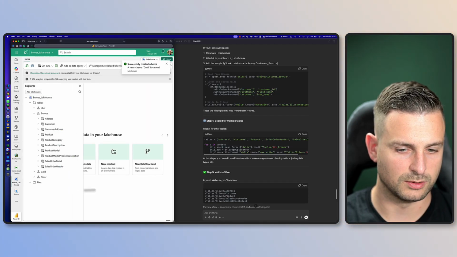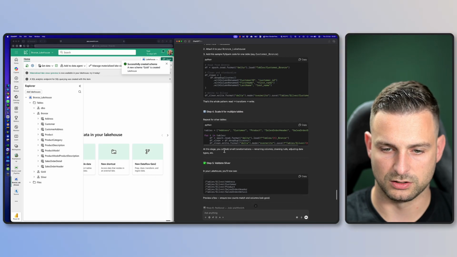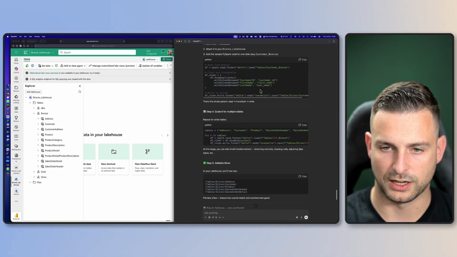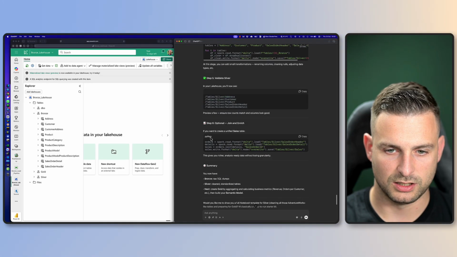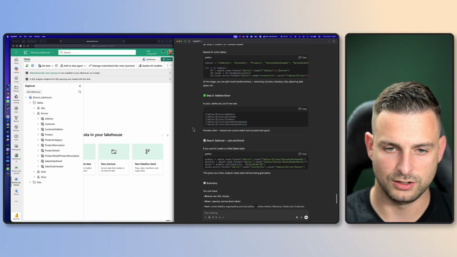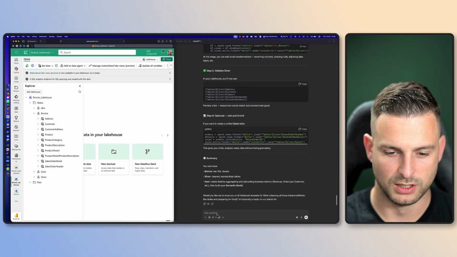I don't know anything about writing code, but I know that this is probably not going to work. It is overwriting tables from bronze to silver without actually doing anything, so that is just copying over data. There's no need to do this. And I really don't understand, Chat, where this is coming from.